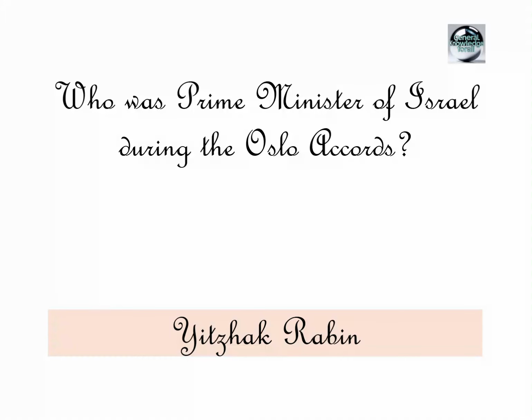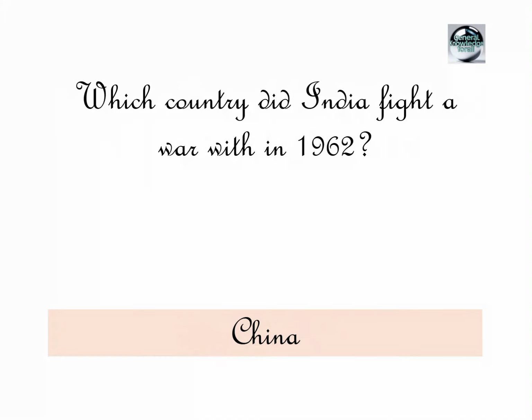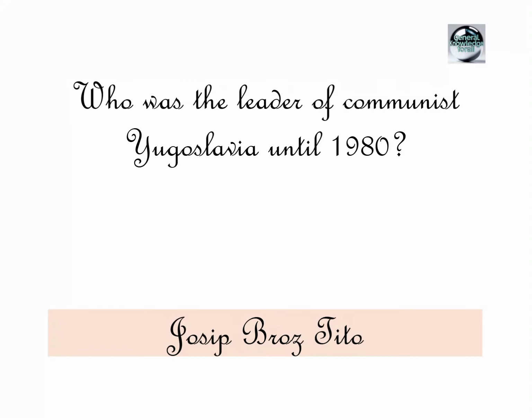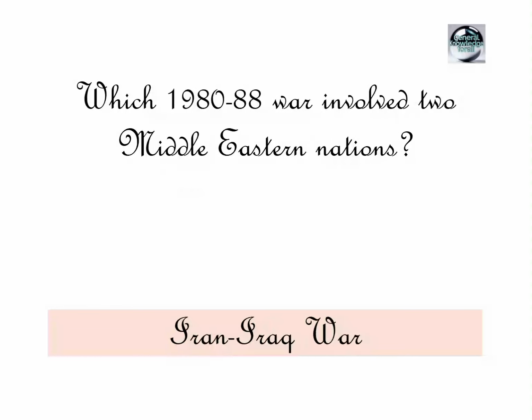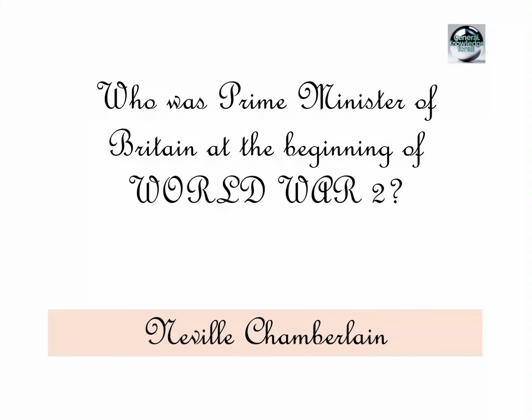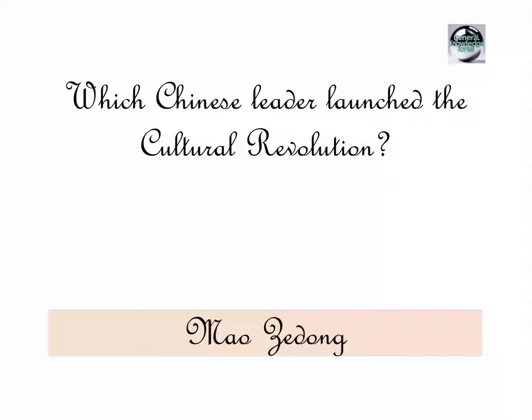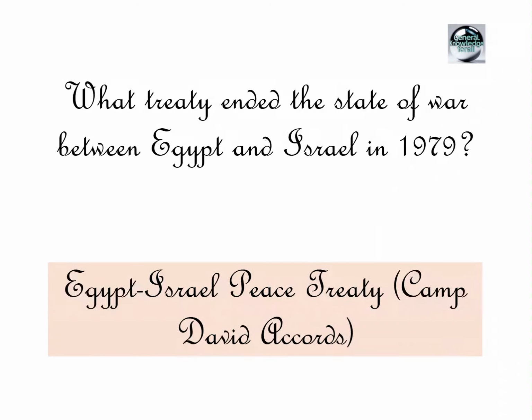Yitzhak Rabin. Which country did India fight a war with in 1962? China. Who was the leader of communist Yugoslavia until 1980? Josip Broz Tito. Which 1980-88 war involved two Middle Eastern nations? Iran-Iraq War. Who was Prime Minister of Britain at the beginning of World War II? Neville Chamberlain. Which Chinese leader launched the Cultural Revolution? Mao Zedong. What treaty ended the state of war between Egypt and Israel in 1979? Egypt-Israel Peace Treaty.